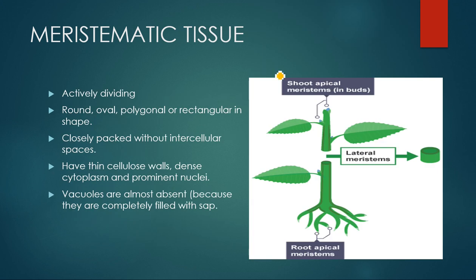One is the apex, that is the top, whether the top of the stem or of the root. So you can say there is meristematic tissue present at the apex called apical meristem, and it may be root apical meristem or shoot apical meristem based on their location.